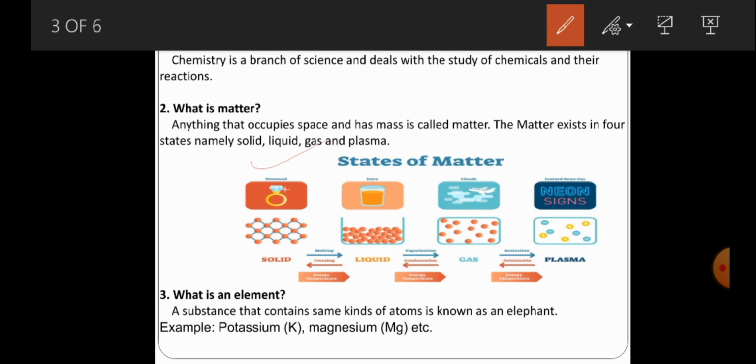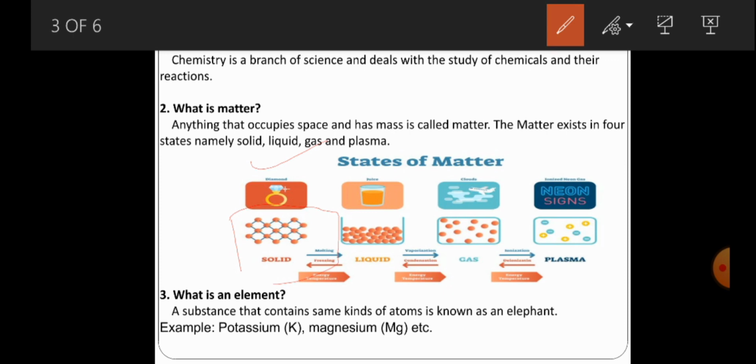You see the arrangement of the molecules inside that solid. In the case of solid, the molecules are compactly arranged. Compactly arranged means there are no spaces between the molecules, so there is no movement actually. You take any object, one chalk piece, the particular chalk piece is a best example for solid.